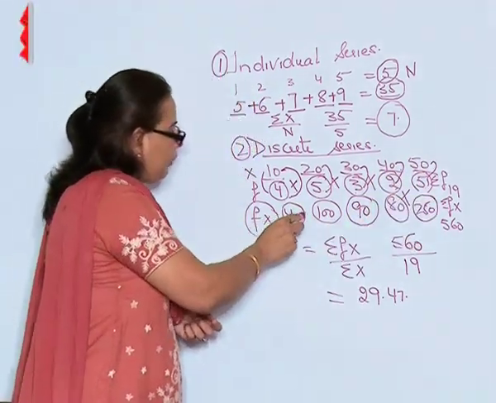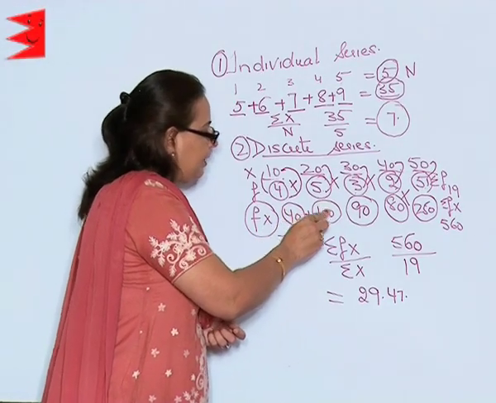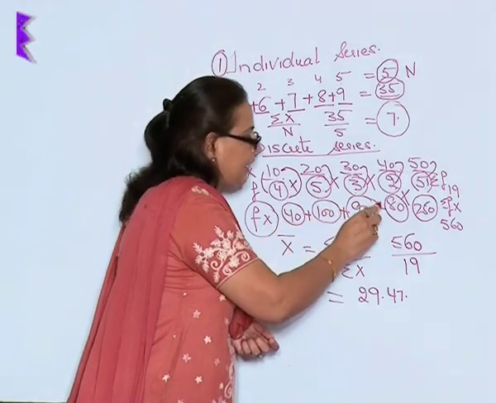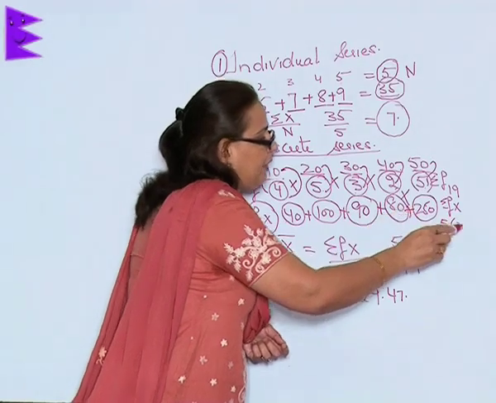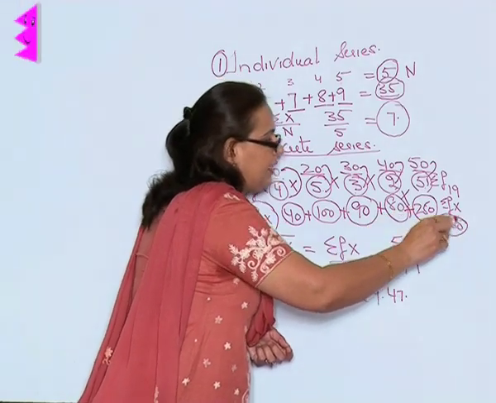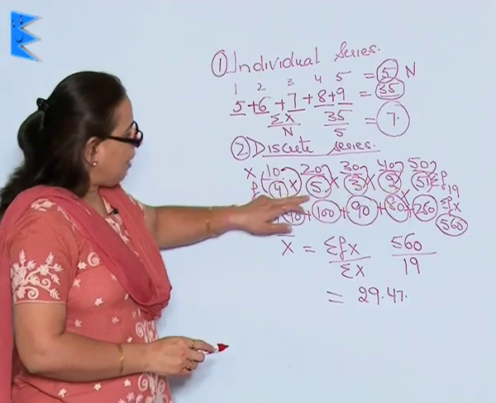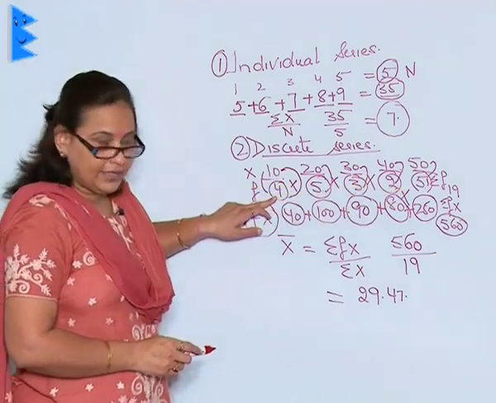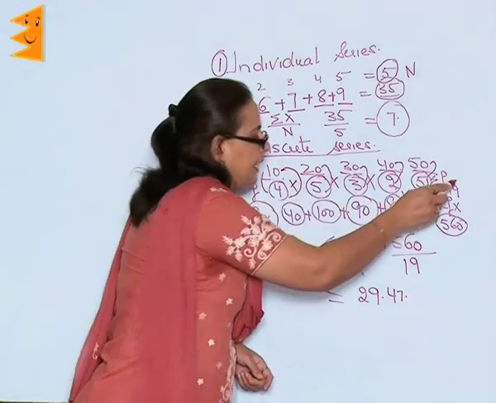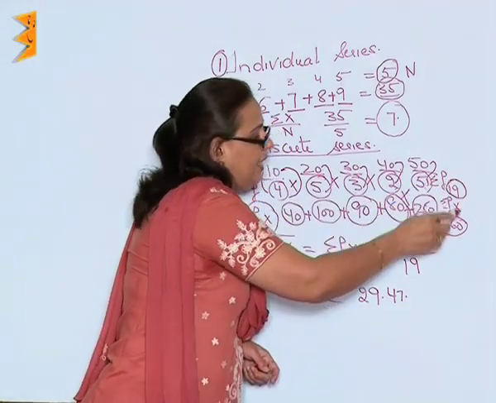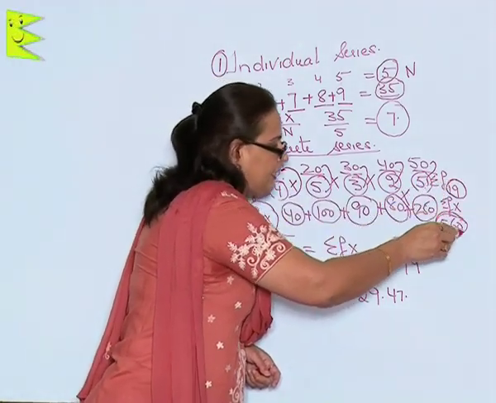So, when I add 40 plus 100 plus 90 plus 80 plus 250, it will give me 560. So, what I have is the total sum of the frequencies, that is sigma f, which is 19, and I have the sigma fx, which is 560.